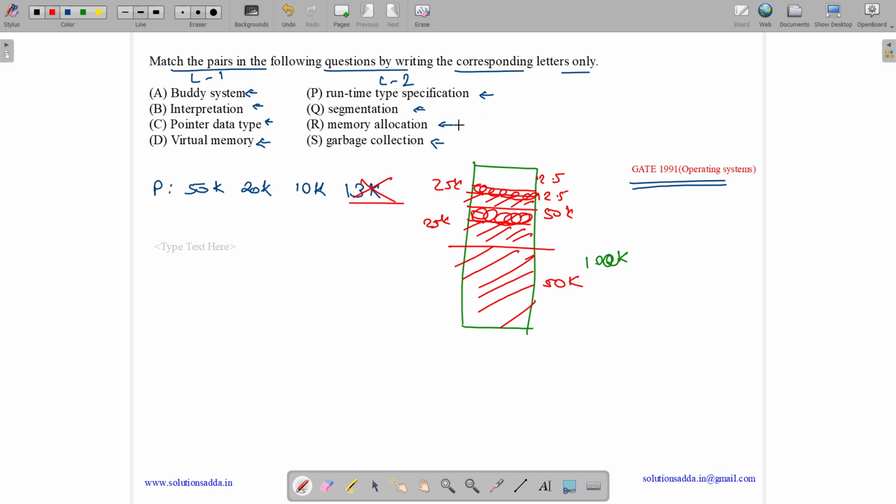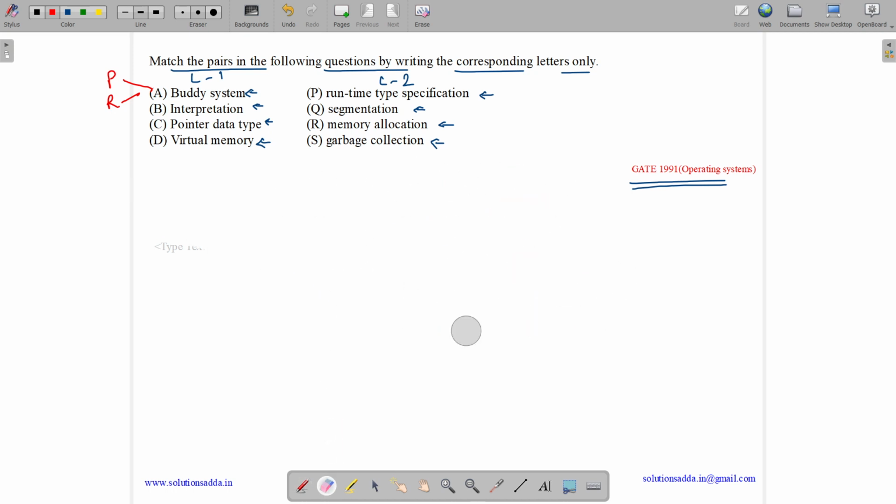And we can also have runtime specifications. We can have option P as well as option R for this. Now let us see if we are able to resolve the contradiction or not. Let us see other options.